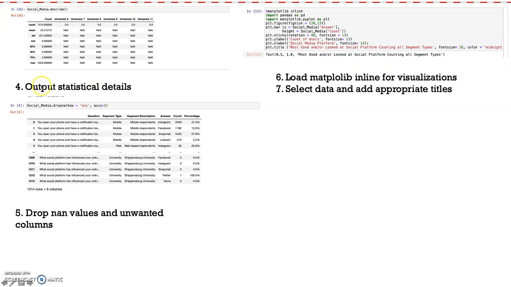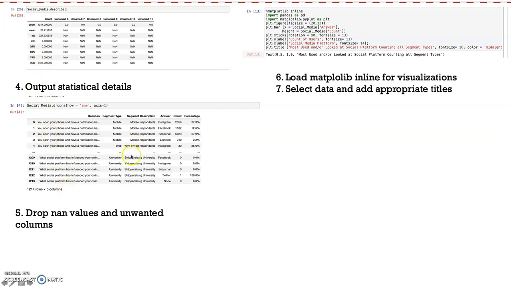Next, we're outputting statistical details. So I just wanted to see, most importantly, the minimum and the maximum number. And we see here that 5,000 is the maximum, and we'll keep that in mind when we keep going and show some of the visualizations that were made in Python.